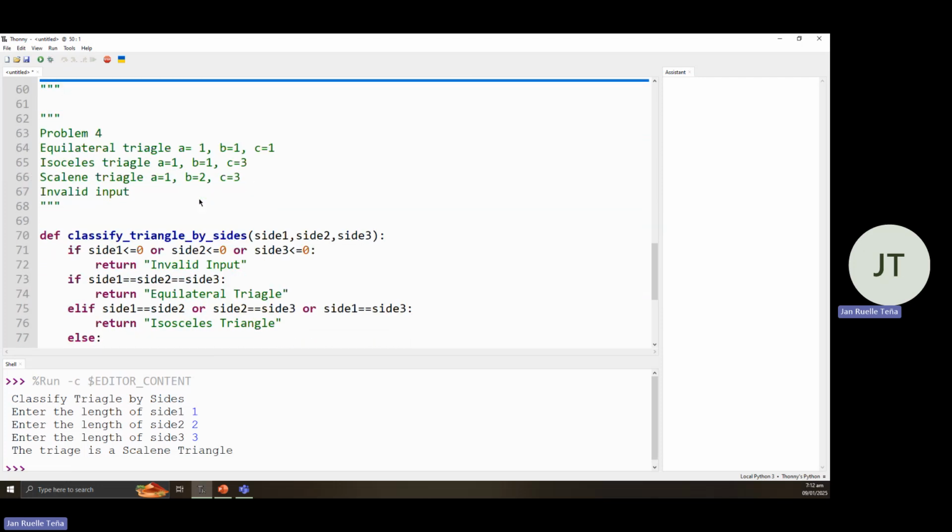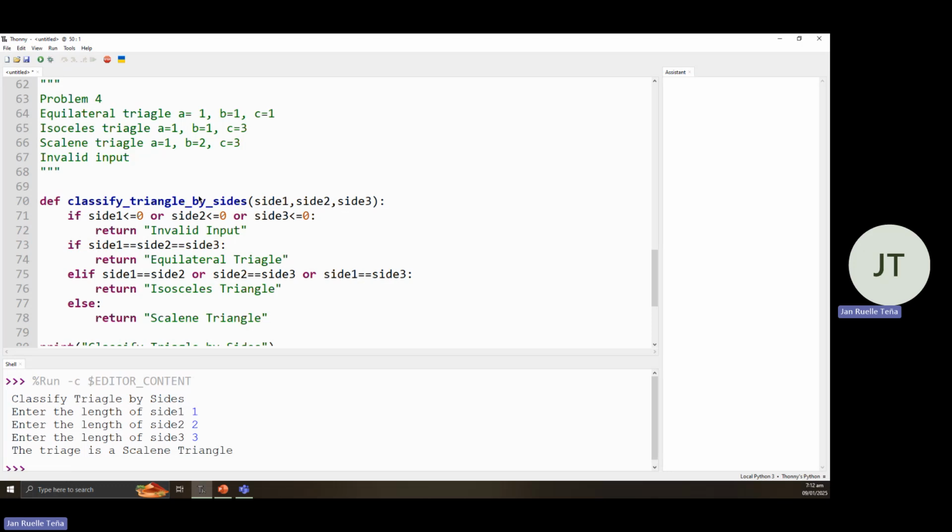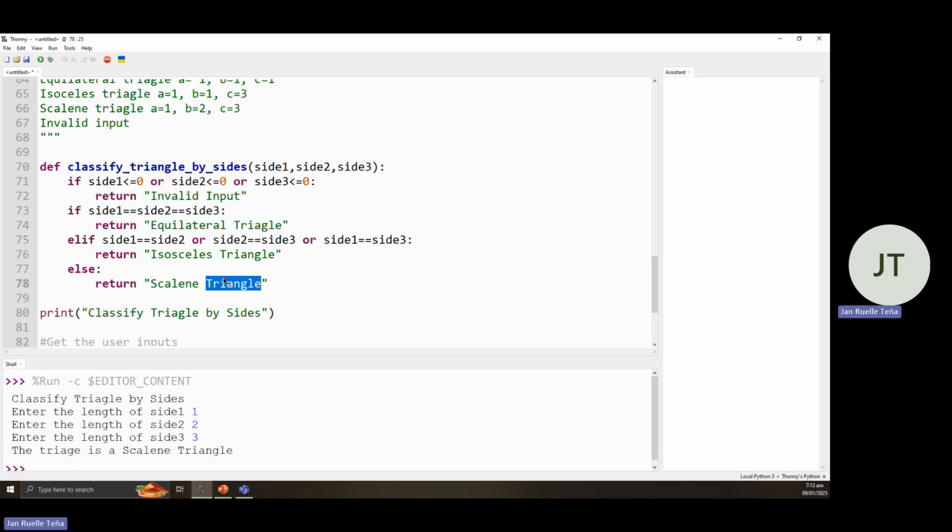Then lastly, we have the triangle classification. So we classify the triangles by its sides. So please classify it as an invalid input if we have negative numbers. Then we also checked if it is equilateral, if all the sides are equal. Then isosceles if either two sides are equal, either side 1 or side 2, or side 2 or side 3 are equal, or side 1 or side 3 are equal. Then lastly, we define it as a scalene triangle if all sides are different, besides being a negative number.